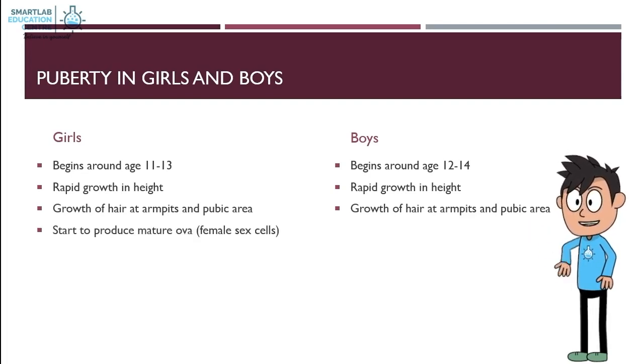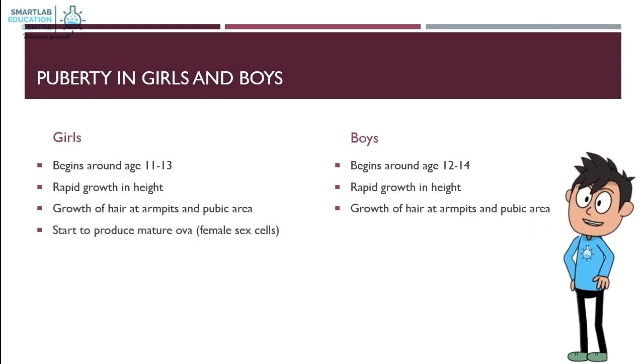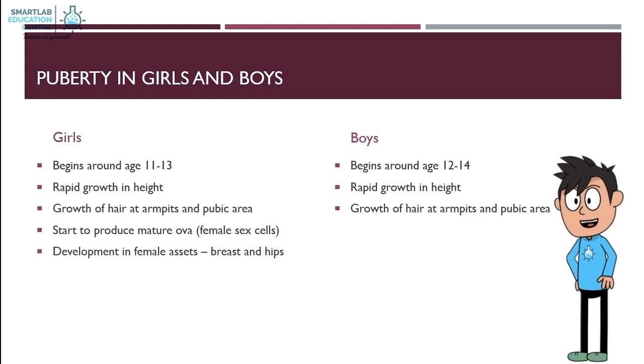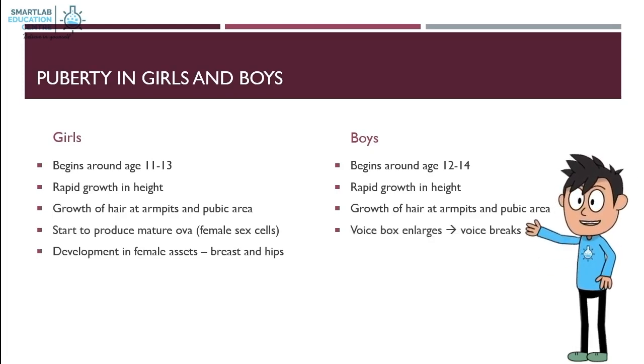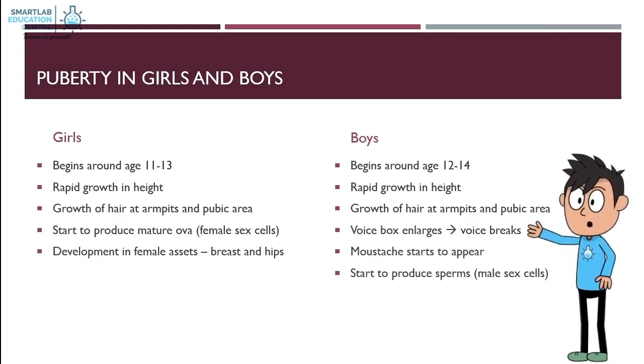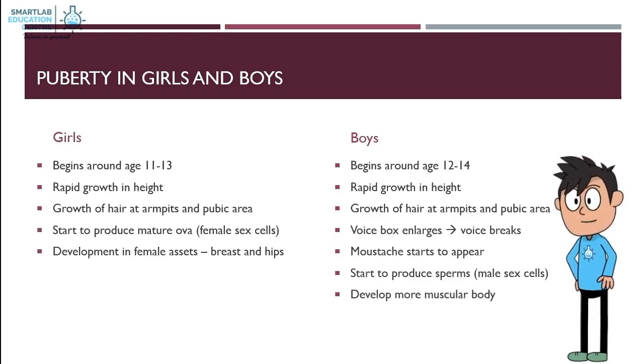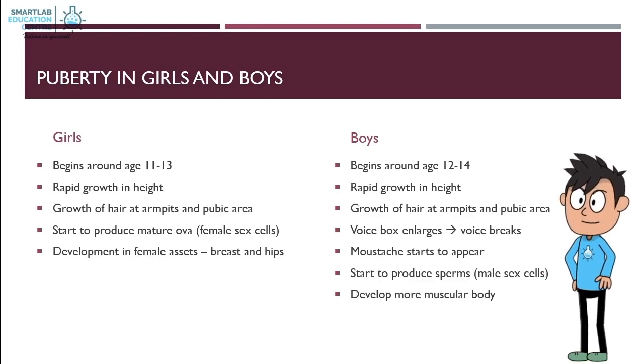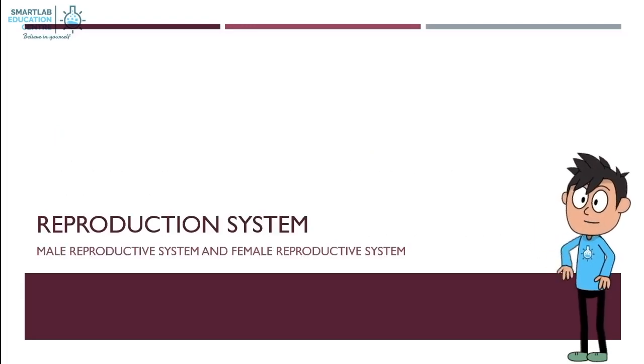Girls start to produce mature ova, a type of female sex cells, and also develop female features, breasts and hips. The voice box for boys enlarges, which leads to voice break. A mustache starts to appear. Boys start to produce sperms, which are a type of male sex cells, and also develop a more muscular body. Now we will take a look at the male and female reproductive system.